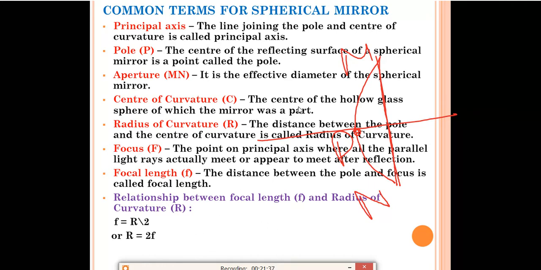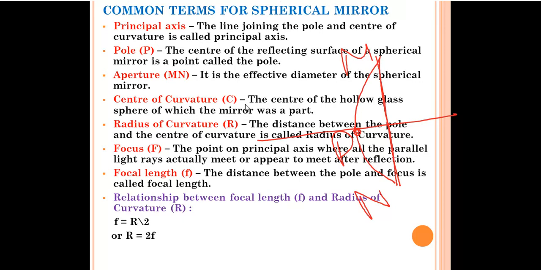Center of curvature: the center of the hollow glass sphere of which the mirror was a part is called the center of curvature. Next, we have the radius of curvature. What is the radius of curvature? The distance between the pole and the center of curvature is called the radius of curvature.